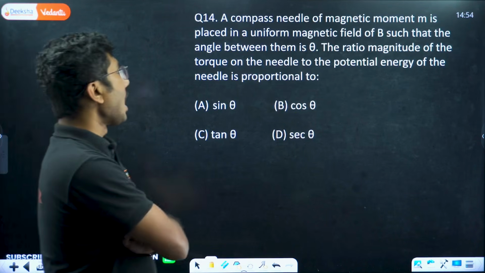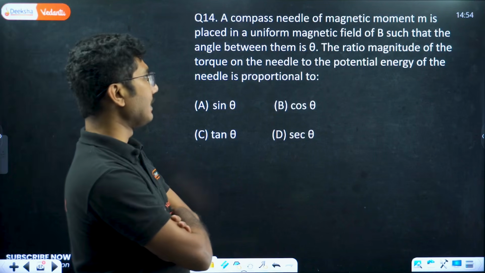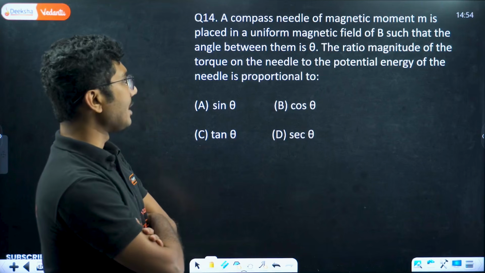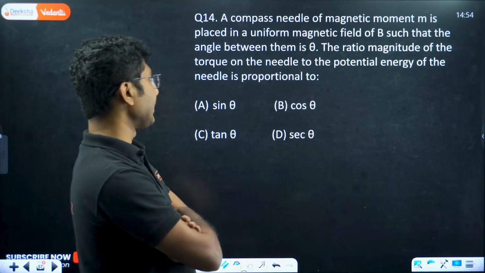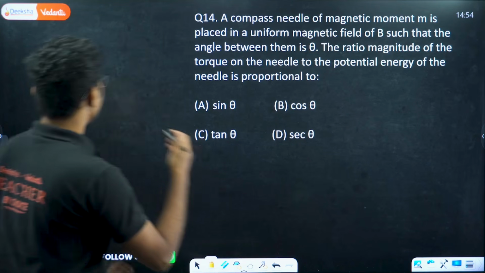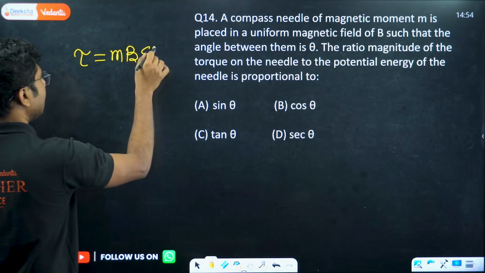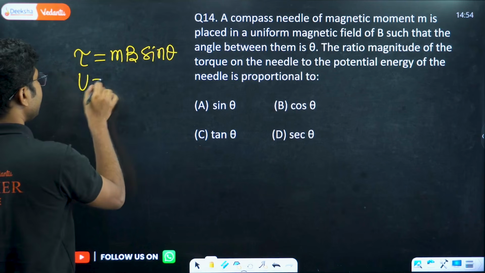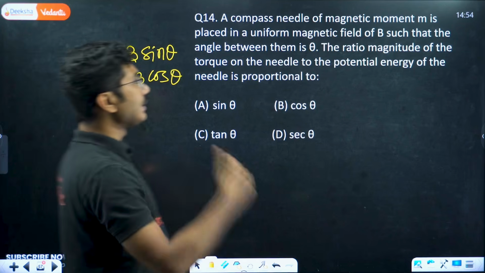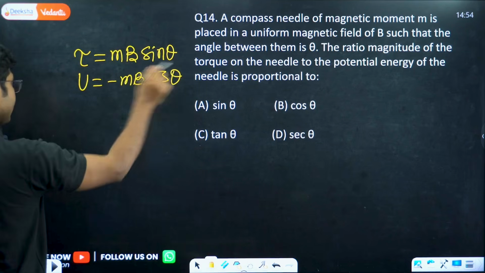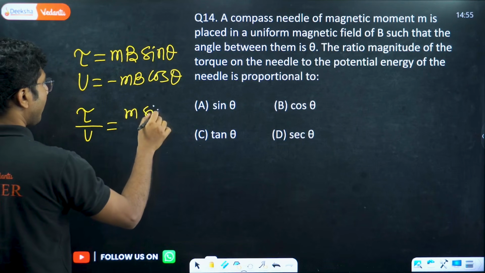Next question. A compass needle of magnetic moment M is placed in a uniform magnetic field B such that the angle between them is theta. The ratio of the magnitude of the torque on the needle and the potential energy of the needle is proportional to what? So what is the torque acting on a magnetic needle? It is MB sin theta. What is the potential energy? Minus MB cos theta. Now the ratio of the magnitude of torque to potential energy.